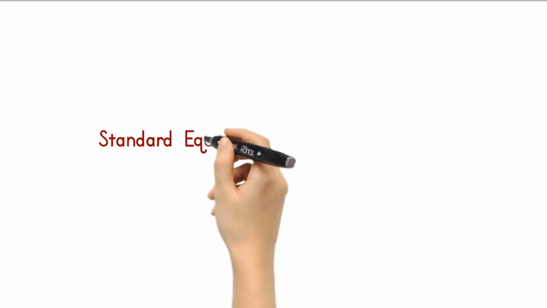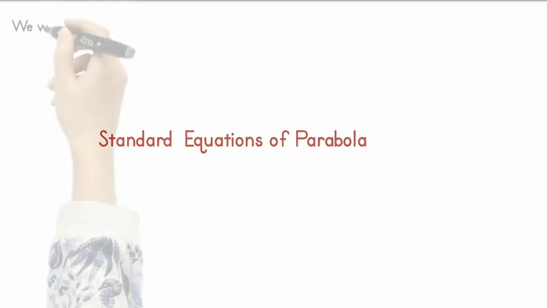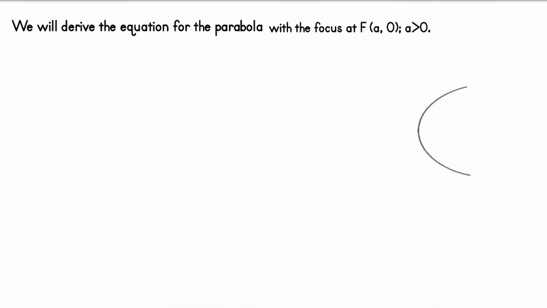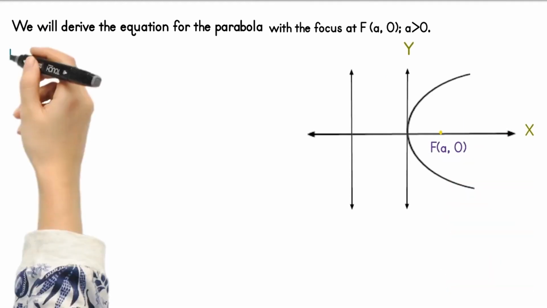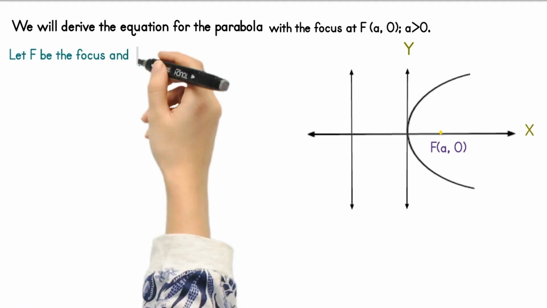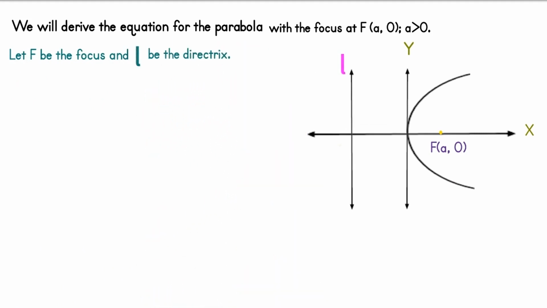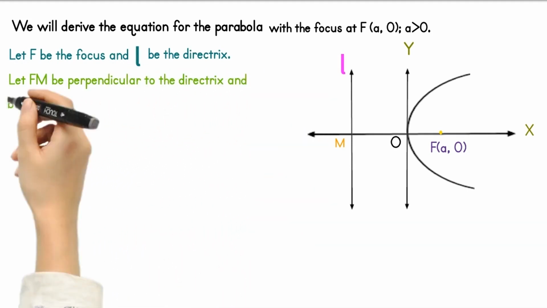Standard equations of parabola. The equation of a parabola is simple. We will derive the equation for the parabola whose axis of symmetry is along the x-axis, in which the parabola opens to the right side. That is, the focus F is (a, 0), where a is greater than 0, which means a is positive. Let F be the focus of the parabola and L be the directrix of the parabola. Let FM be perpendicular to the directrix and bisect FM at the point O. Let us take O as the origin.